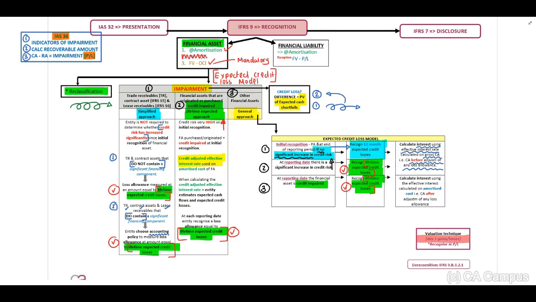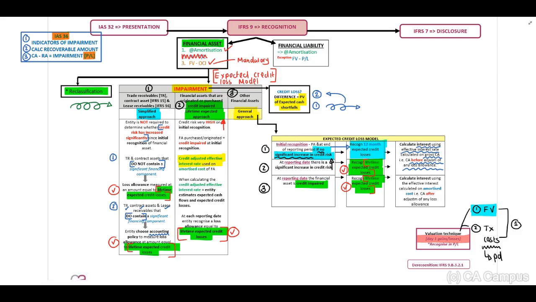What is this? On initial recognition, when we recognize our transaction, our fair value can differ from our transaction costs. Now, in this scenario, the transaction cost referred to the amount paid, the consideration. This difference we call our day 1 gains and losses. But how do we recognize the difference? This will depend on the valuation technique on calculating our fair value.